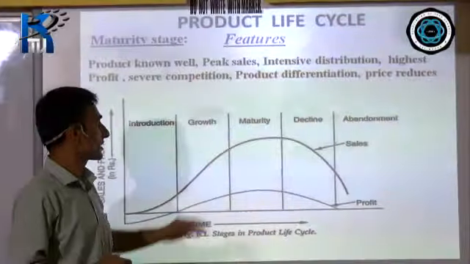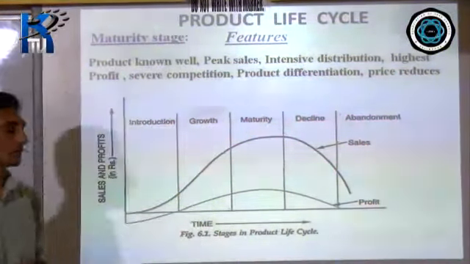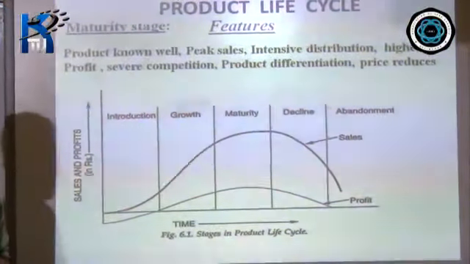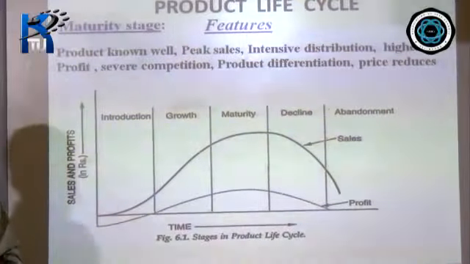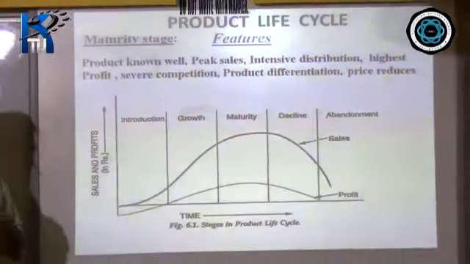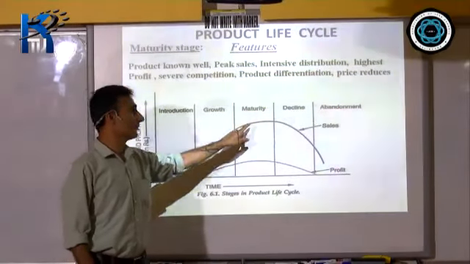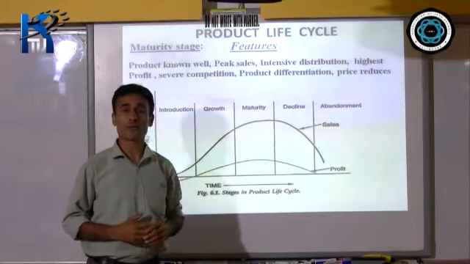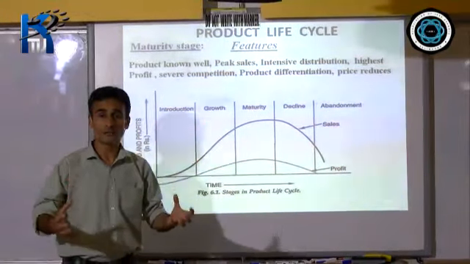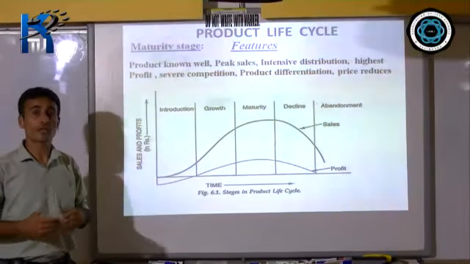Peak sales, the sales are high. You have intensive distribution. Intensive distribution means having more outlets so that you would like to make your products readily available. Highest profit. Now this is the stage where the firm earns the highest profit. Since the firm earns the highest profit, it attracts the other firms also to come into the market. So it increases competition.